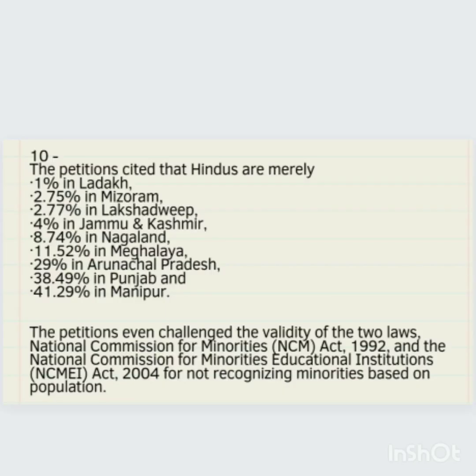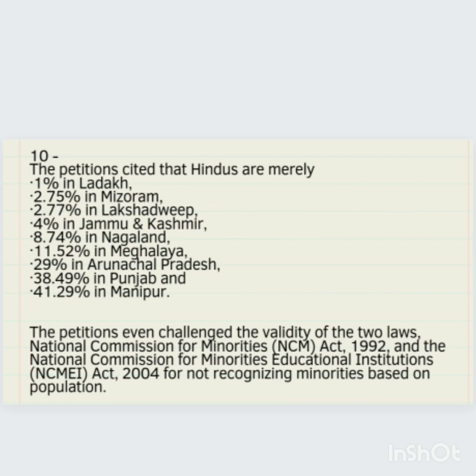The most important next issue is regarding the minority status. Now there are certain communities that are defined as minorities in the country, but there are certain states and union territories where the majority community is a minority, and now this is posing a problem as to who actually constitutes the minority. And so there have been a clutch of petitions in the Supreme Court questioning the minority status being given by the Centre under the National Commission for Minorities Act 1992 to Christians, Sikhs, Muslims, Buddhists, Parsis, Jains, when Hindus themselves are actually a minority in several states and union territories.